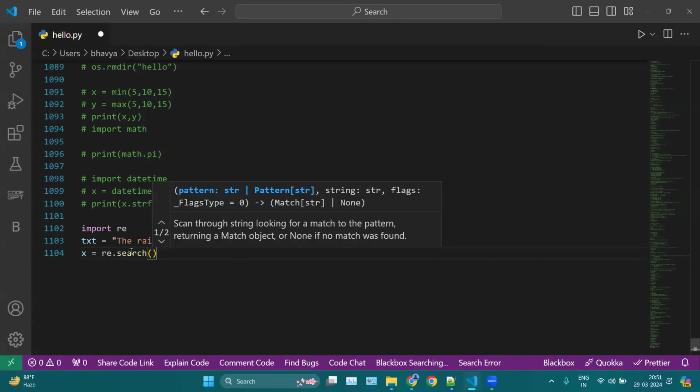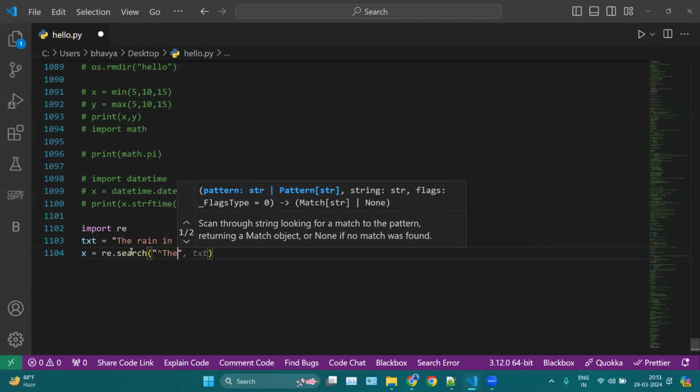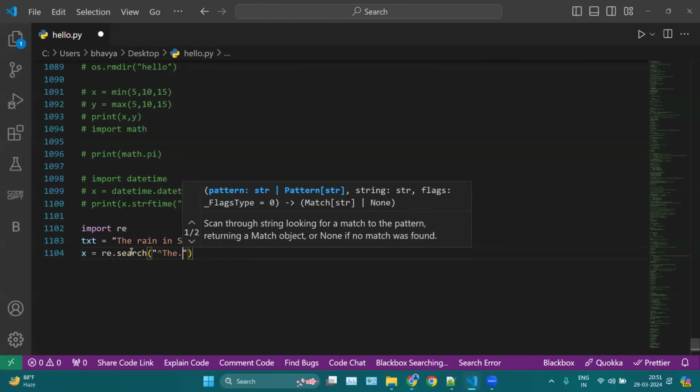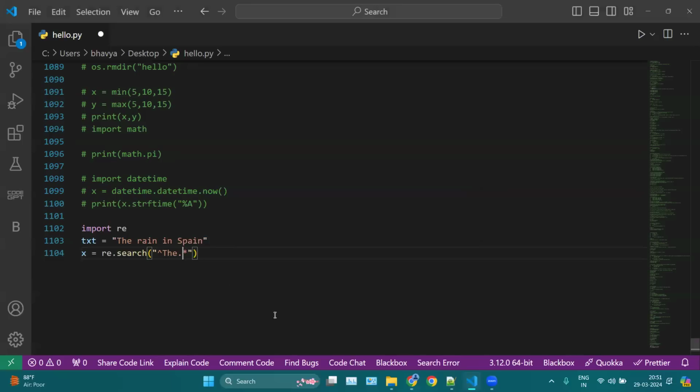Now what are you searching for? Let's say I want to search for the first starting word, 'the'. Secondly, I am taking everything, and then this one, which is for more than one occurrence. This will show you 0 or more occurrences. And then here I'm searching for Spain. Okay, now again, these are all case sensitive. And then the ending here. And then where are we searching? In the test. So this is our starting.